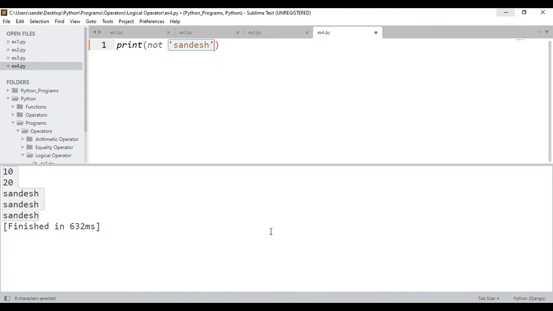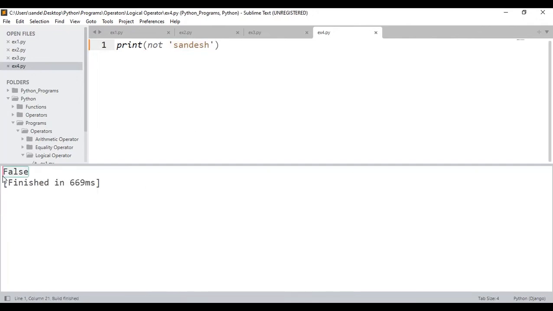No, this time I'll not be showing that operator 3 notes. You should think of an answer. String data will be evaluated as what? Don't you think true? Now tell me, not of one. True means what? Not of true means what? One? Please tell me what is not of true. It is false, right? See here, that's the reason I got the output as false.